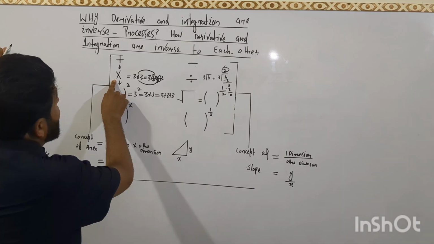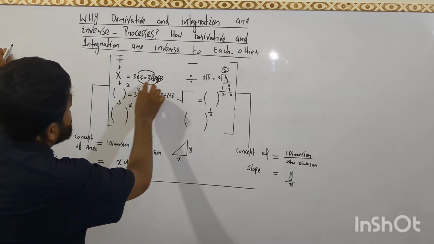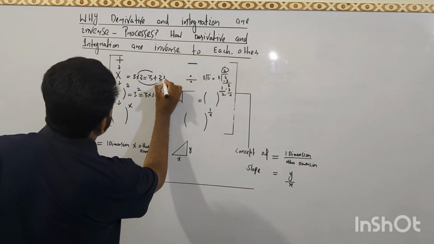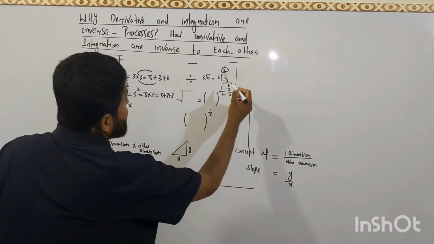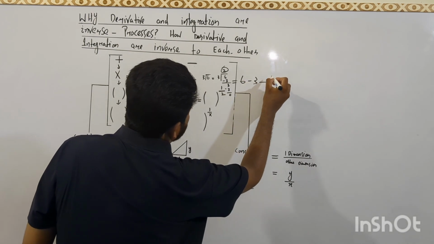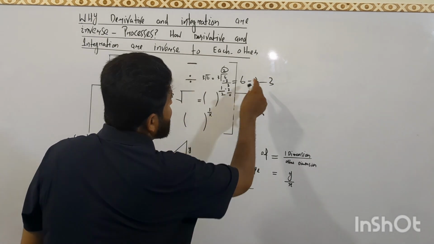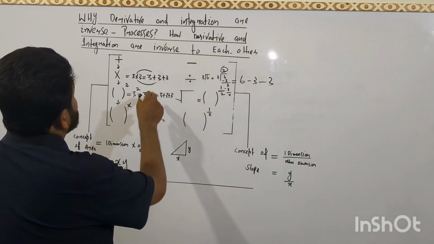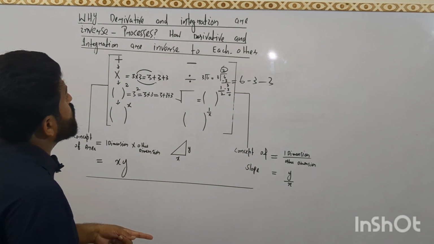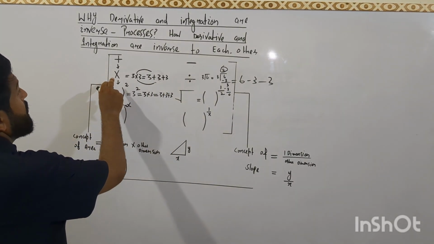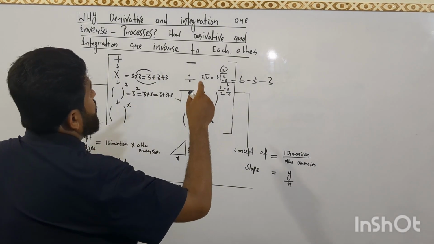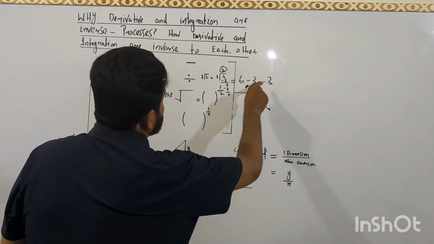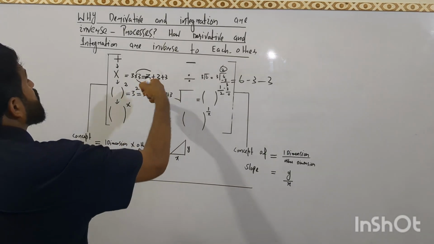Multiplication is the process of addition of the same numbers. What does it mean? 3 plus 3 plus 3. And what does this mean? 6 minus 3 minus 3. Here is subtraction of the same number from that, and here is addition of that same number. So from here we can conclude that division is the inverse process of multiplication. Why? Because division is a continuous process of subtraction, and here is a continuous process of addition.